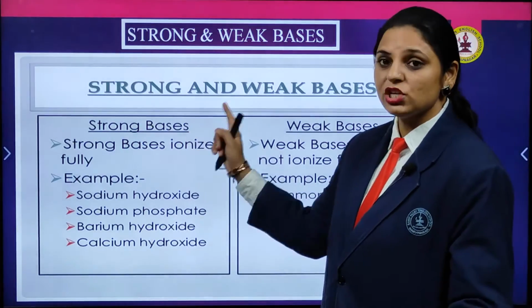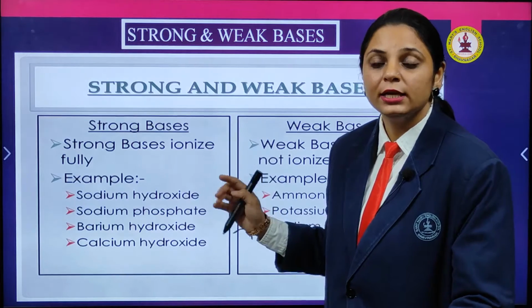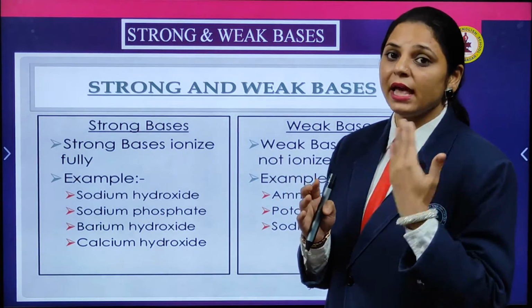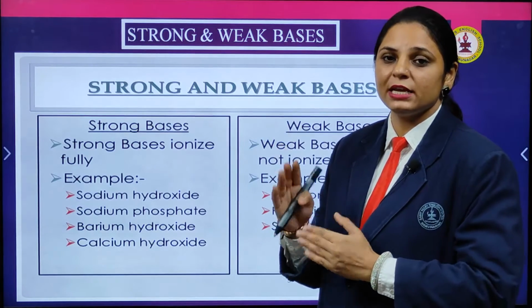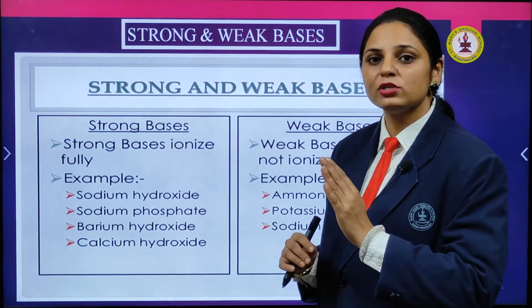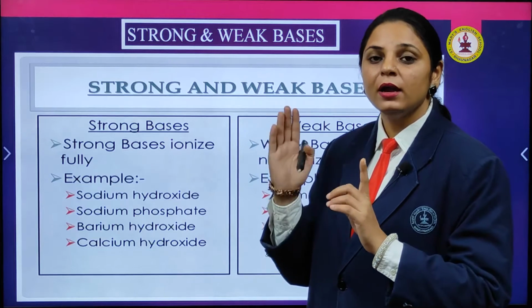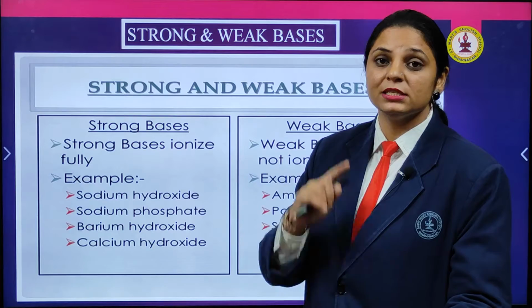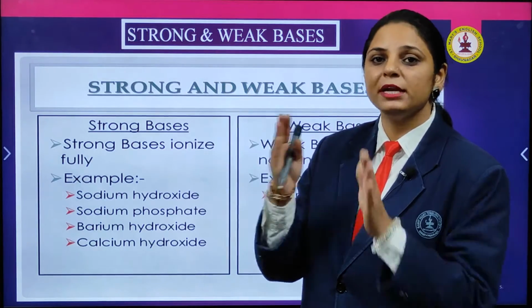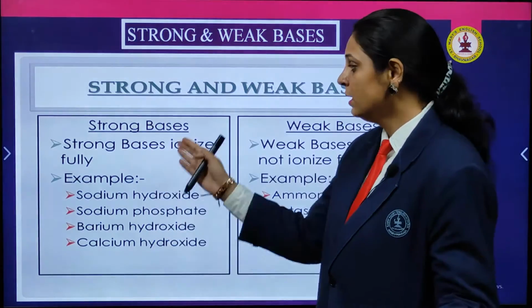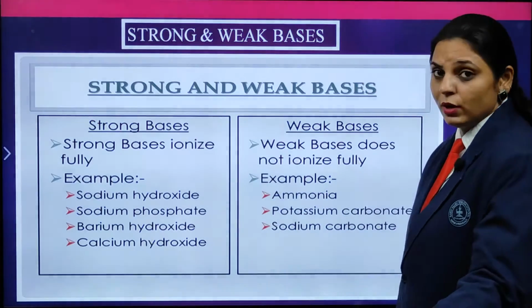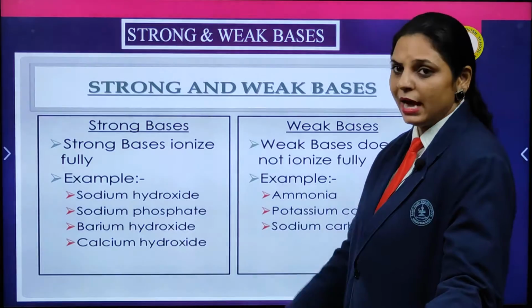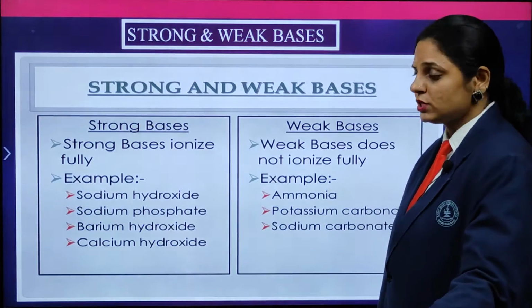Those bases which are strong, they will ionize fully into positive and negative ions, as in the acids H positive and Cl negative, and the base sodium hydroxide, sodium positive and OH negative. These positive and negative ions, they both dissociate completely, they both separate completely. They are the strong bases. Examples: sodium hydroxide, sodium phosphate, barium hydroxide and calcium hydroxide.